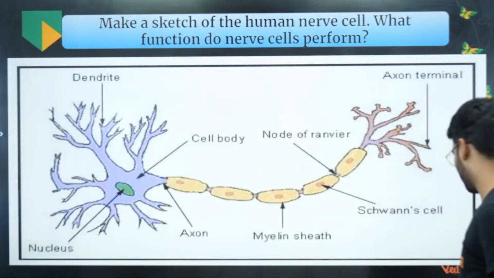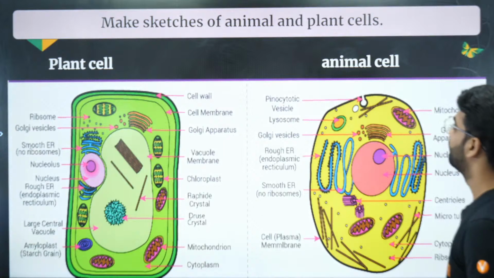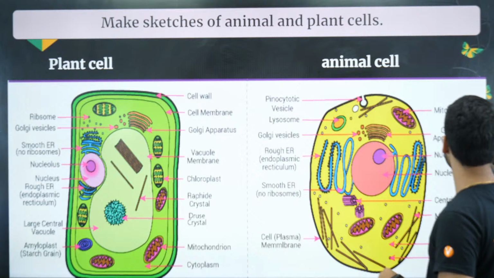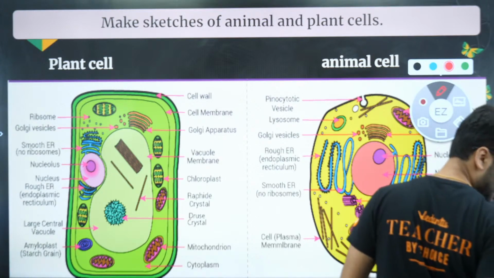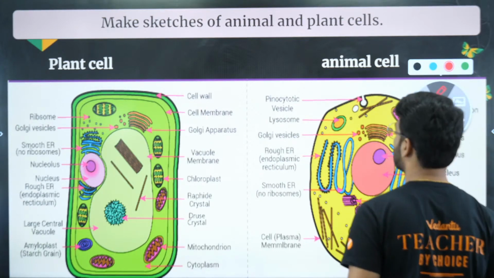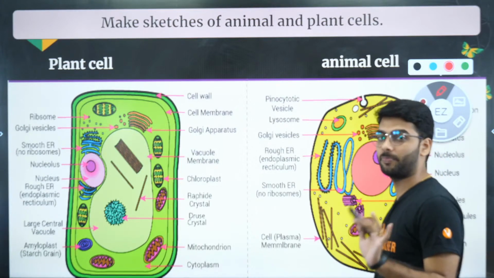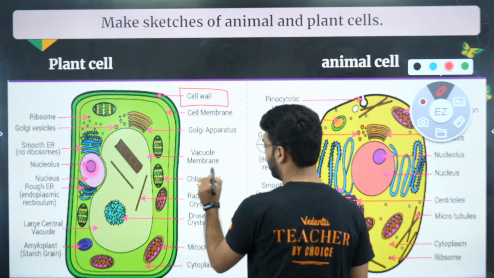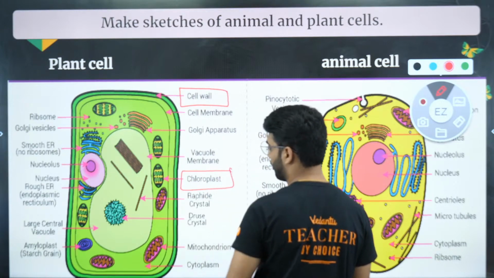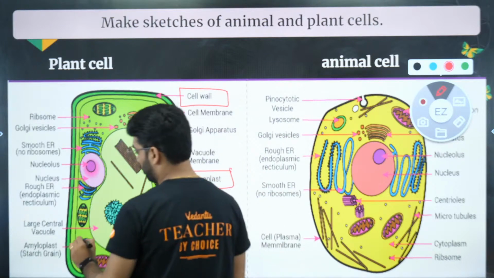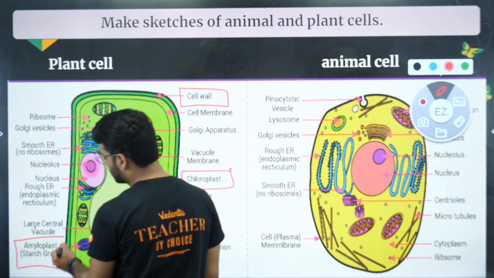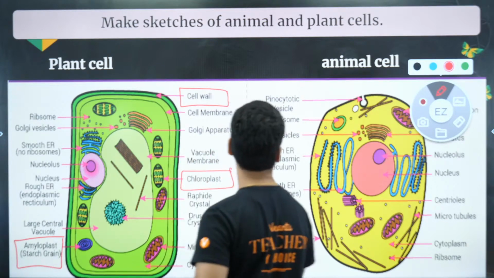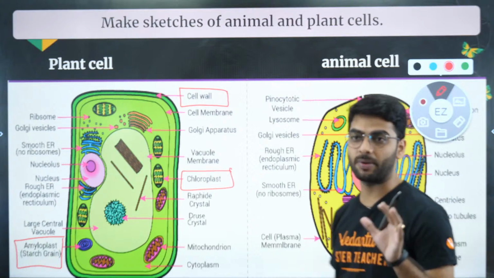Yeah, we are back. Chalo. Okay? Moving on. Sketches of plant cell and animal cell. For this we have already discussed in the previous class that there are some parts which are only found in the plant cell. Like cell wall is exclusively in the plant cell. Chloroplast exclusively in the plant cell. Then you have amyloplast exclusively in the plant cell. So these are the parts which are only found in the plant cell.